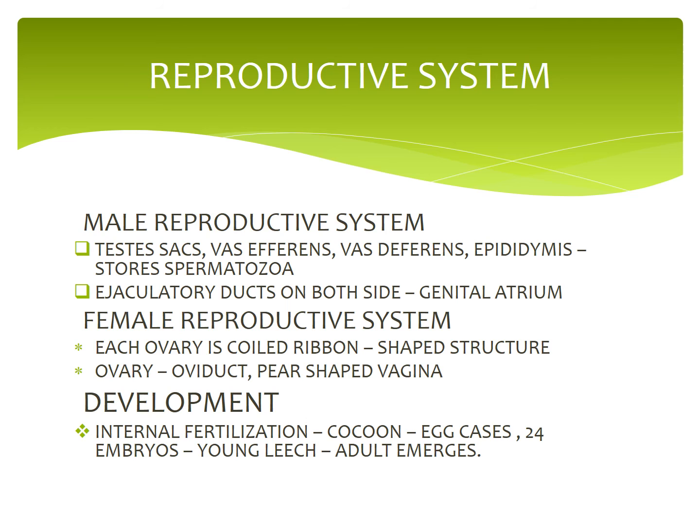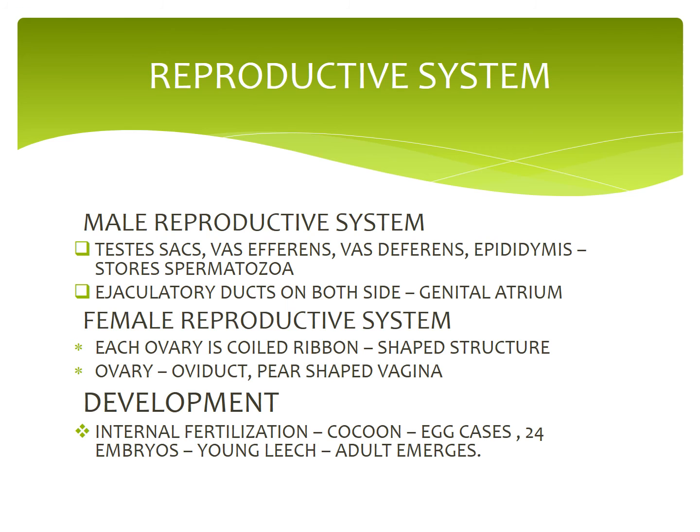From each testis arises a short duct called vasa efferentia, which joins with the vas deferens. The vas deferens becomes convoluted to form the epididymis or sperm vesicle. The epididymis leads to a short duct called the ejaculatory duct. The ejaculatory ducts on both sides join to form the atrium.